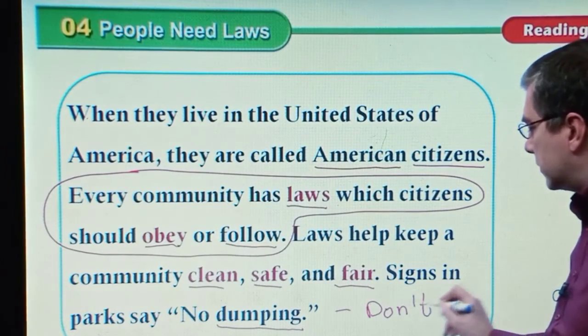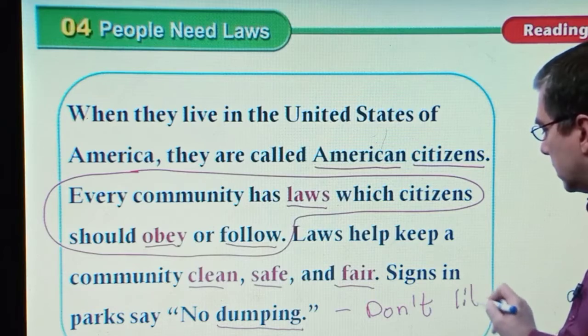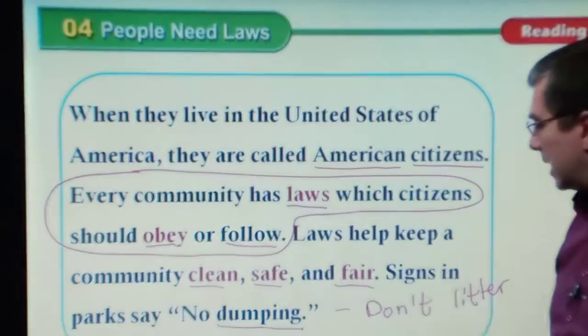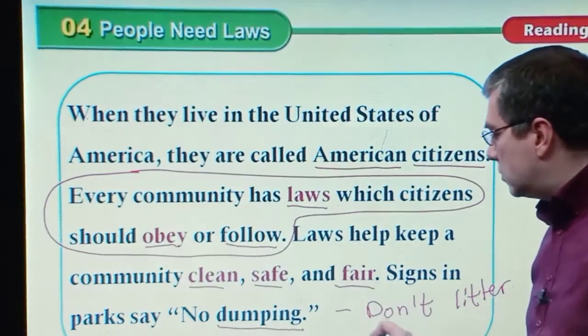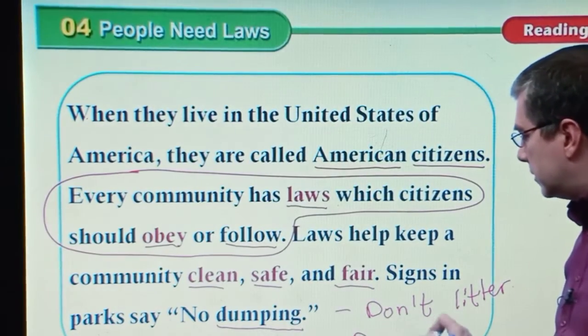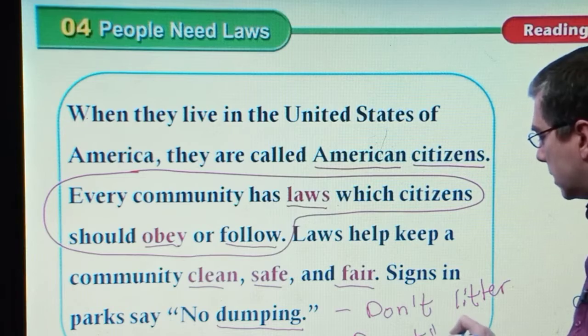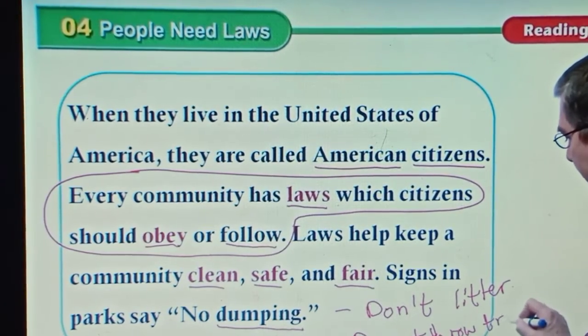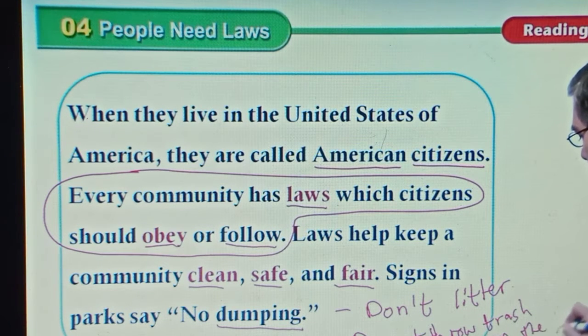Another very common sign is don't litter. Don't litter, the same as no dumping, also just means do not throw trash on the ground.